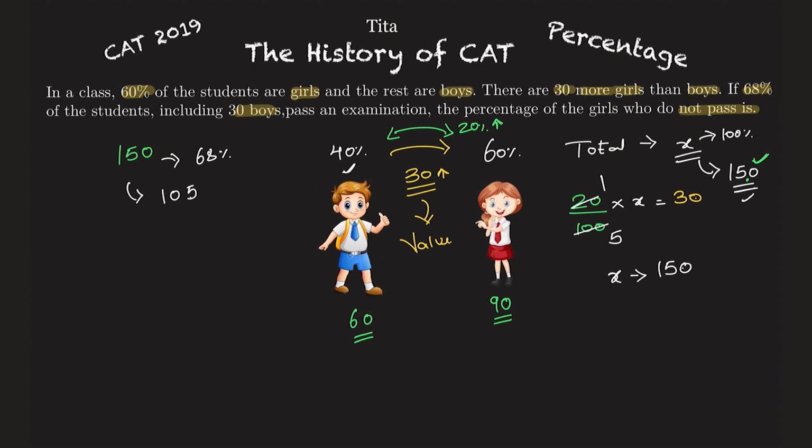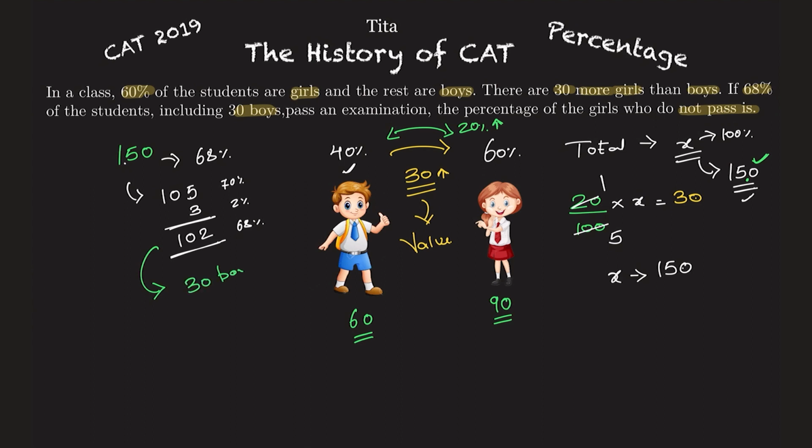Take out 2% from this. 1% is 1.5, so 2% is 3. That is 70% minus 2%, which is 68%. So that comes out to be 102. So 102 students passed the examination, which includes 30 boys.